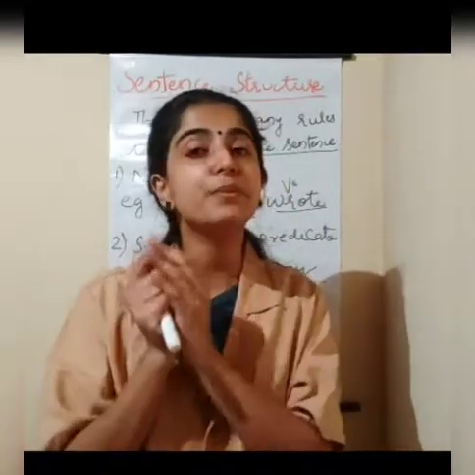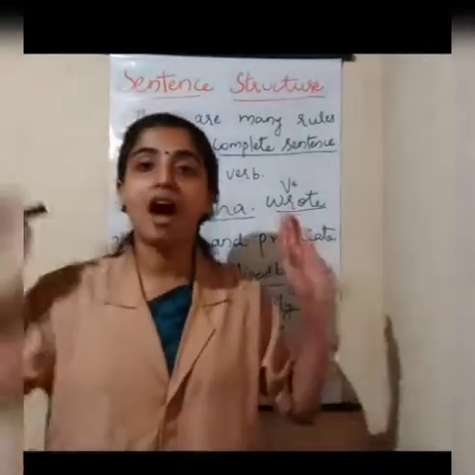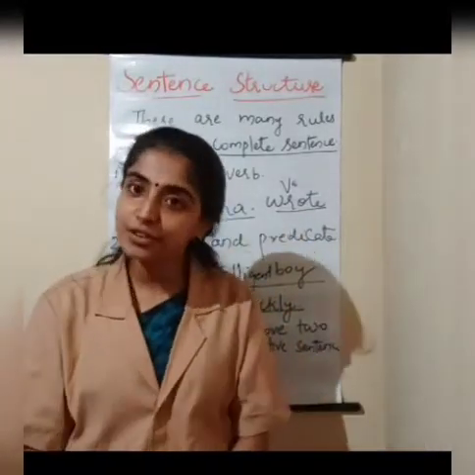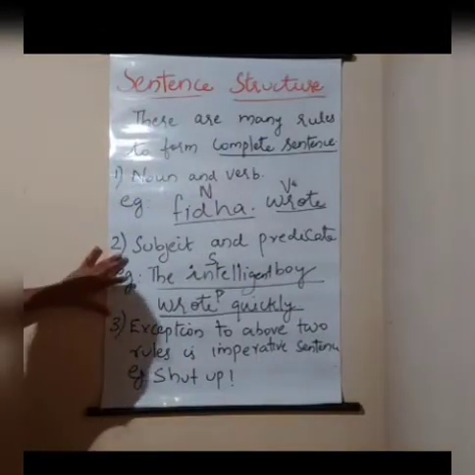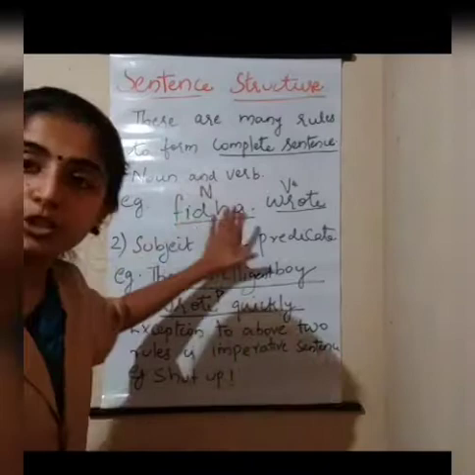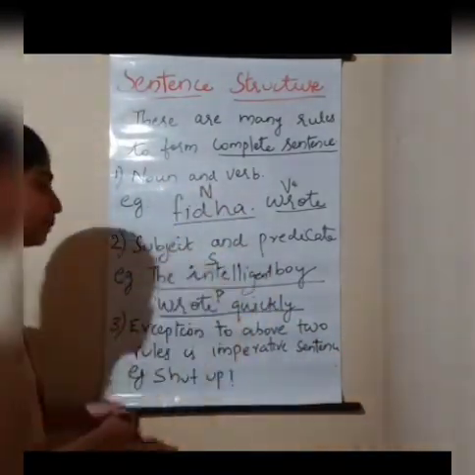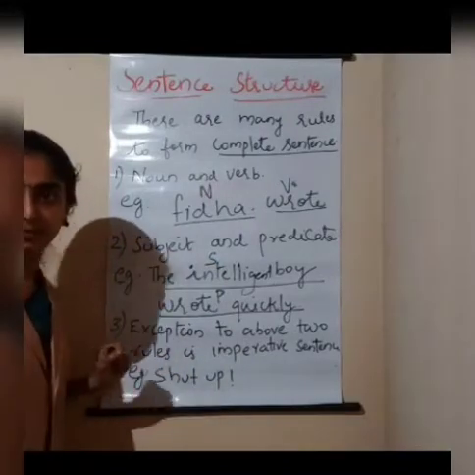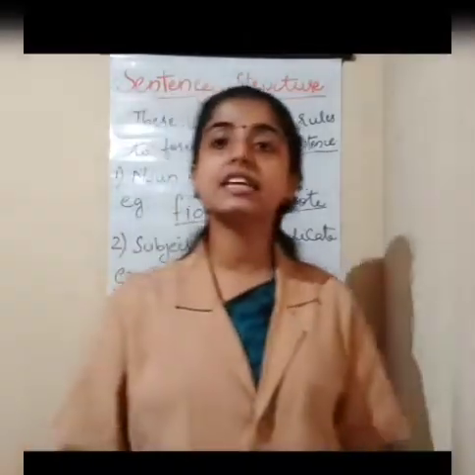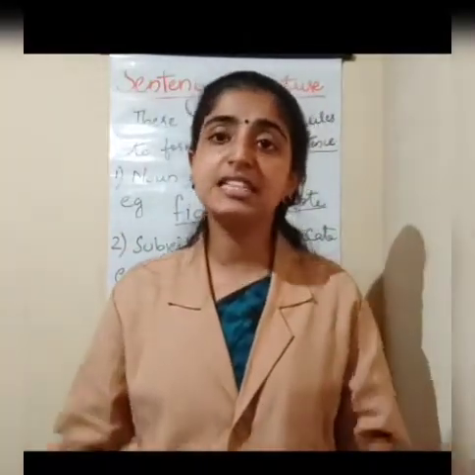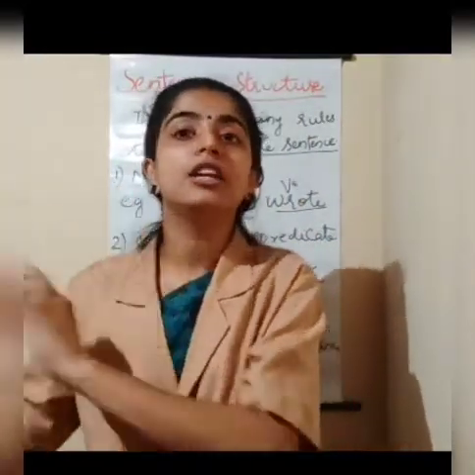So in the case of an imperative sentence, these two rules are not applicable or not used. So you got the difference? Yes. So what is it? These two rules, that is noun and a verb, and the predicate as well as the subject, are not applicable. They are not used in the imperative sentence. An imperative sentence only requires the predicate, that is the ending portion or the finishing portion.